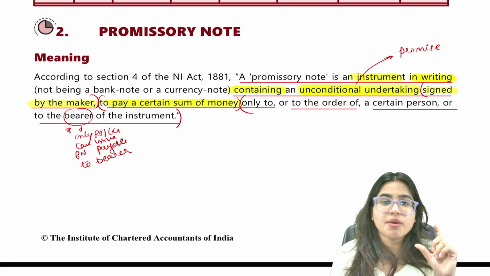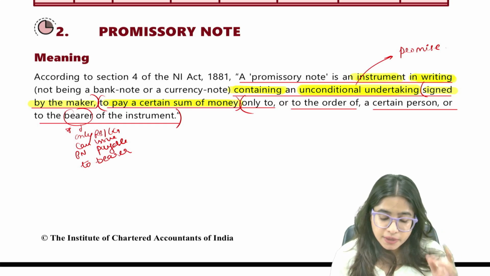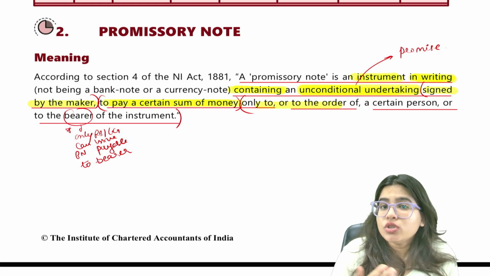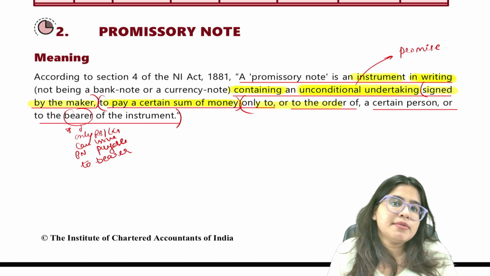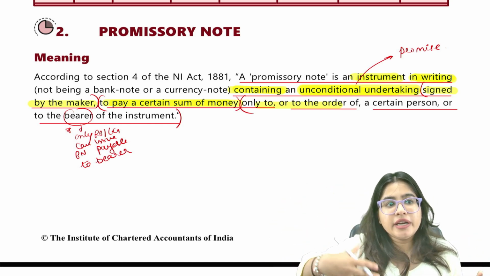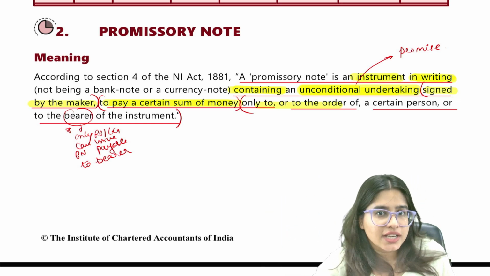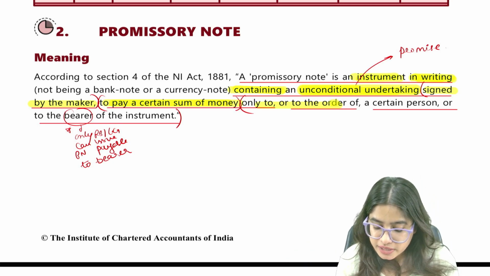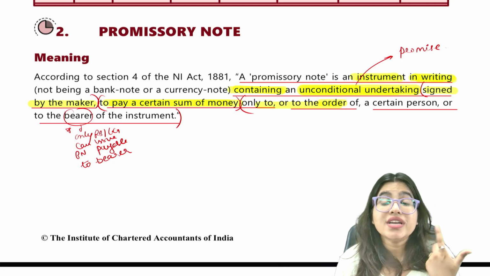Now, here comes the important part of the definition. Listen very carefully. It has to be paid only to the order. To the order means the person whose name is mentioned in the promissory note. For example, in our example, Shah Rukh Khan made a promise to pay a certain sum of money to Rajnikant. So in our example, Rajnikant was the order. Order means the person whose name is mentioned who will receive the payment.